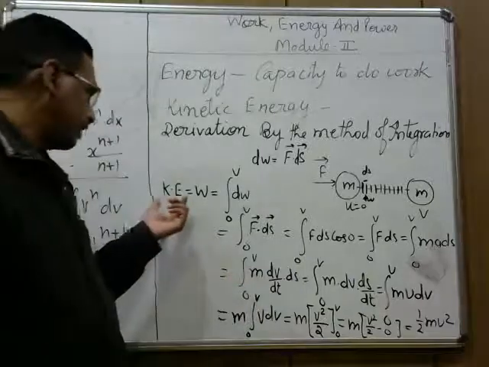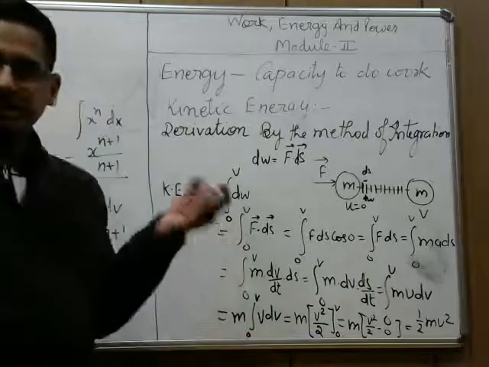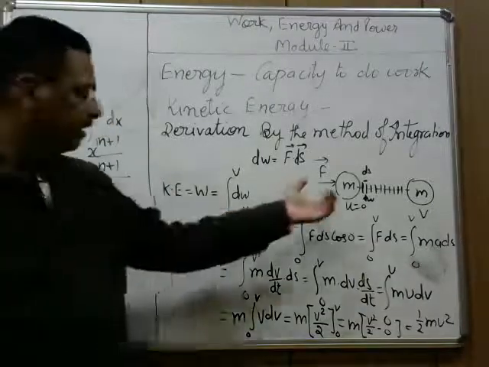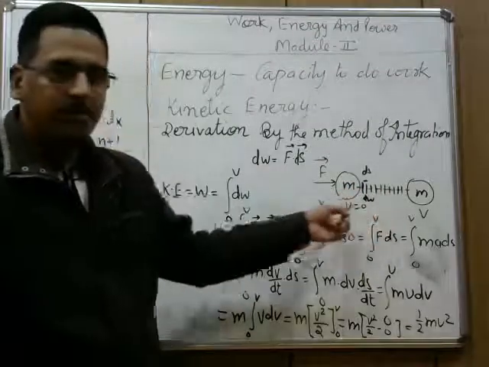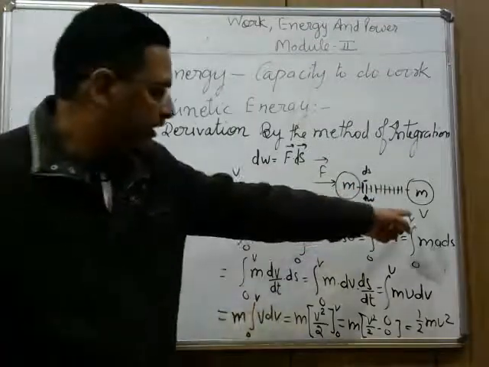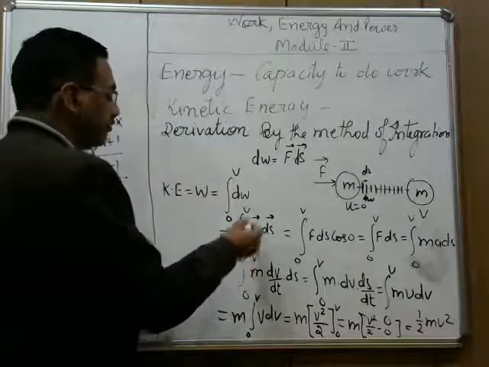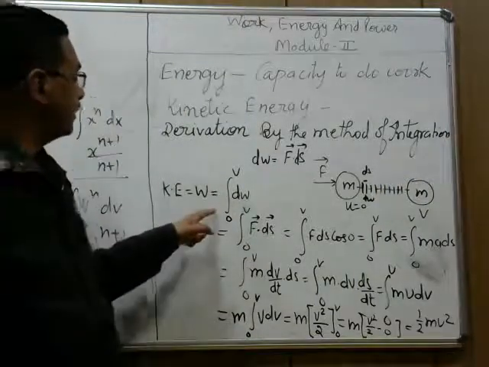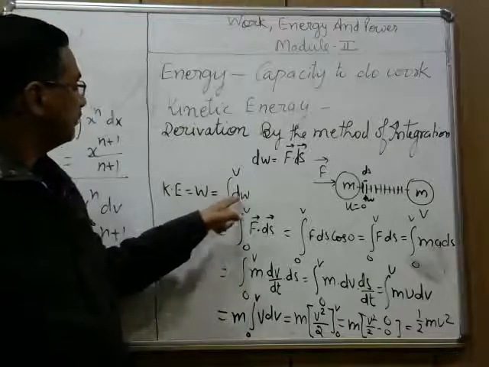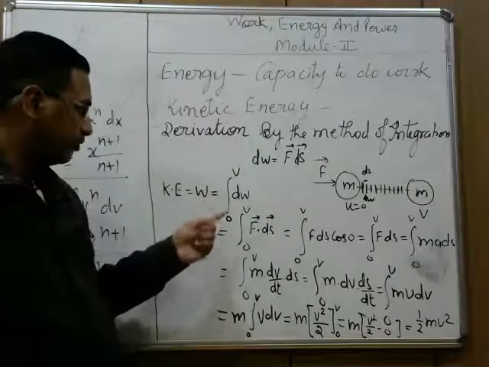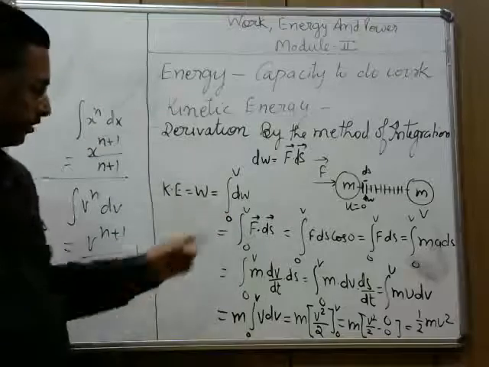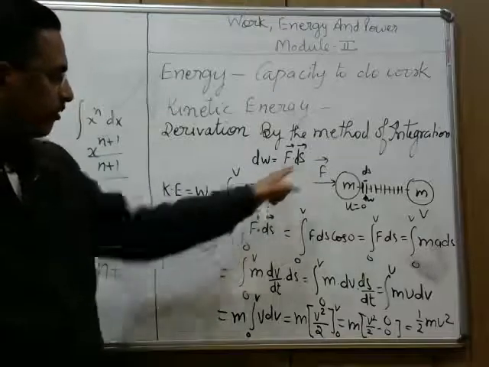So to calculate the kinetic energy, we will calculate the work done for the entire situation, from rest to attaining the velocity v. That's why the limits are put as 0 to v. So we will take the integration of this small amount of work done dw from 0 to v.